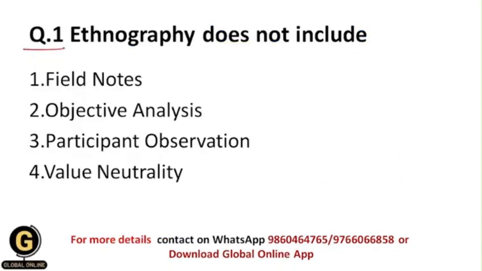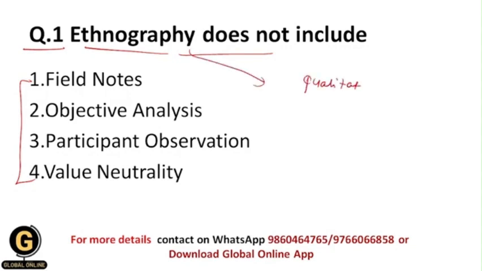Question 1 is: ethnography does not include. From these options, which is the option which is not included in ethnography? Basically, ethnography is qualitative research, because within the ethnography method we basically study the culture of a specific community or society. As well, we study over here the behaviors of the participants, how they behave, what their characteristics are within a community, and what the cultures of the community or society are.